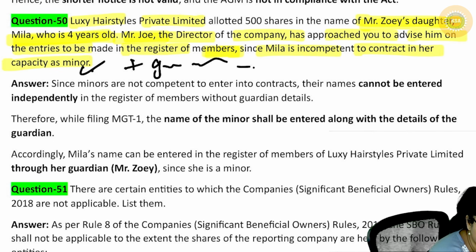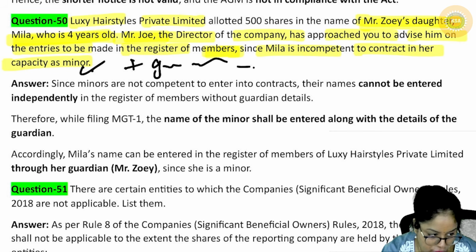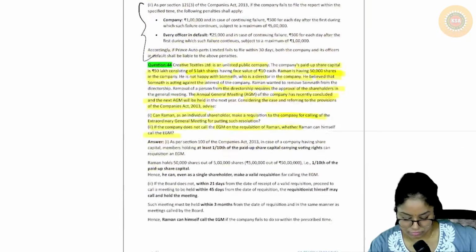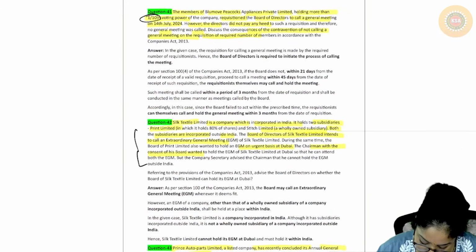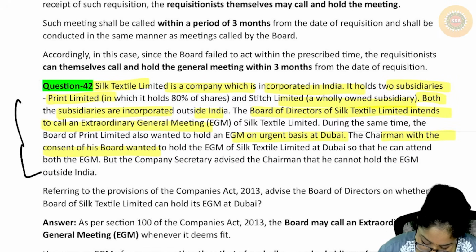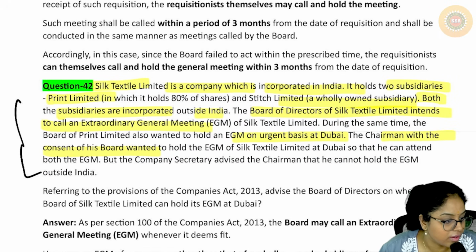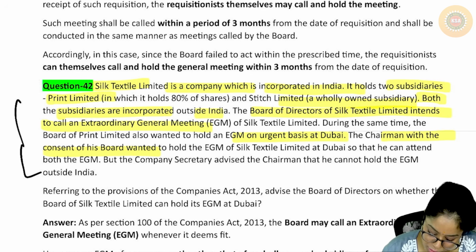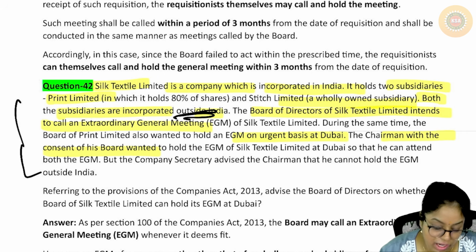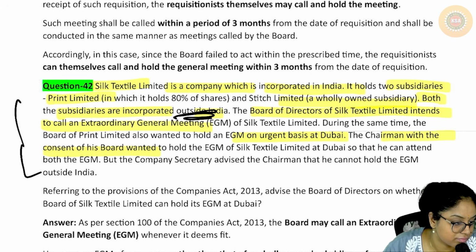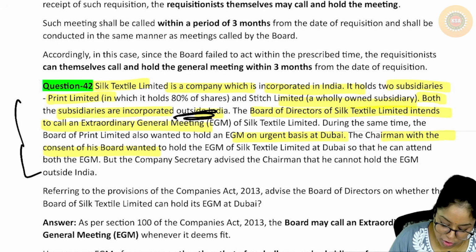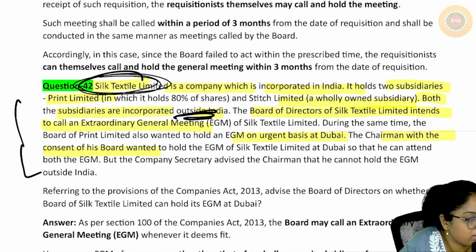How can they conduct the Print Limited's EGM? Where, Vandana? Question number 42. It holds 2 subsidiary, incorporated outside India. We are talking about Silk Limited's meeting, right? What is your doubt? Is it clear now?